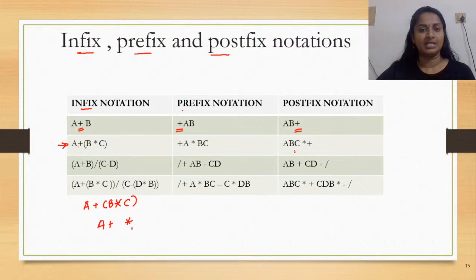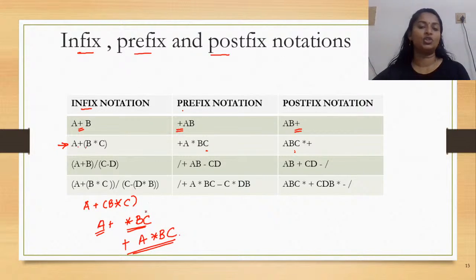You have the operator followed by the operands, so asterisk bc. Now a is an operand and asterisk bc is your other operand. How would you convert it? You would write plus, the operator first, followed by a and asterisk bc, your next operand. So this would be your prefix notation. See how you arrived at it?